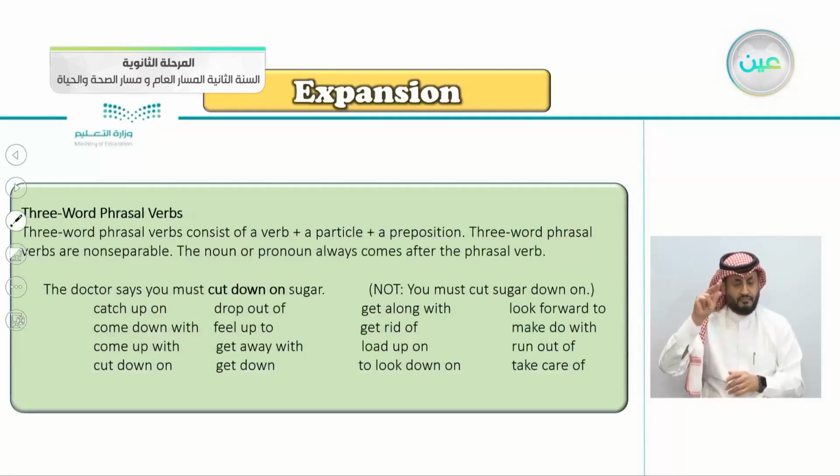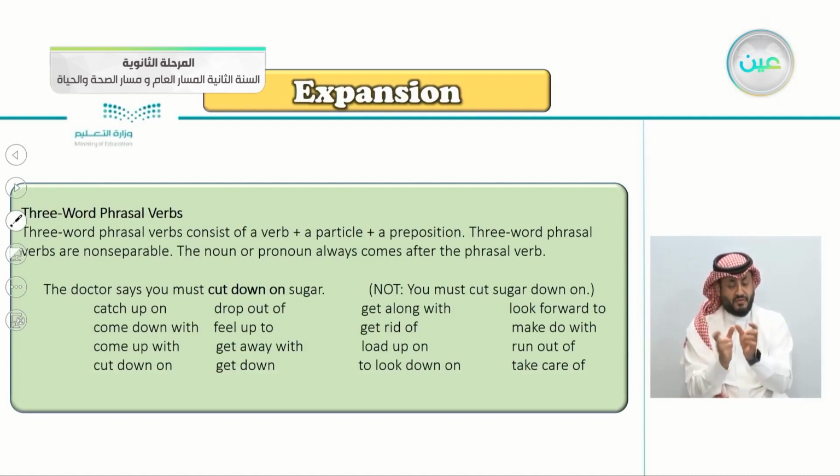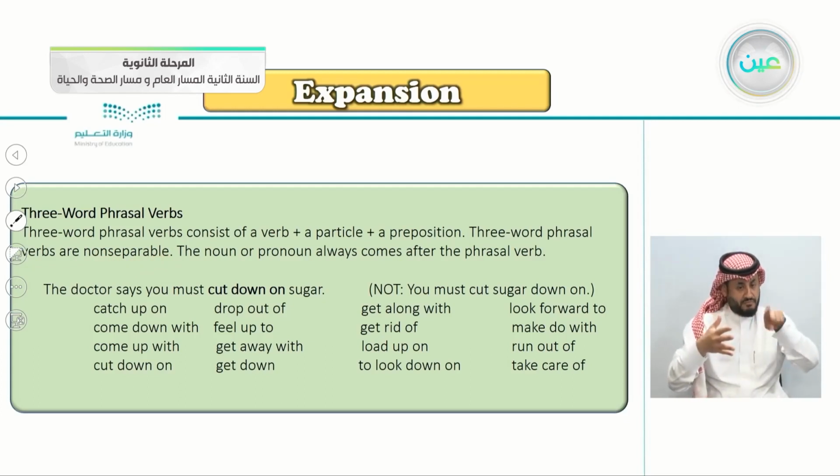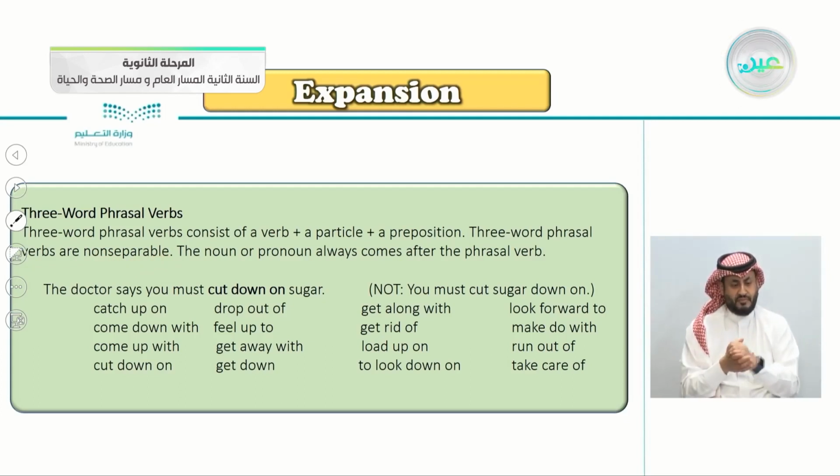And remember, there's also a second part here, the 3-word phrasal verbs, which we have in this exercise. The 3-word phrasal verbs consist of a verb plus the particle plus a preposition. They are non-separable. You can't separate them. The noun or the pronoun always comes after the phrasal verb. For example, here the doctor says you must cut down on. Cut down on. Catch up on. Come down with. Drop out of. Get along with, and so on.